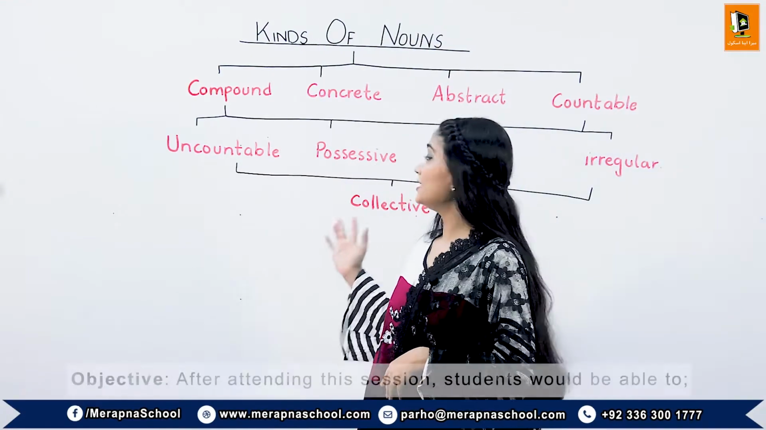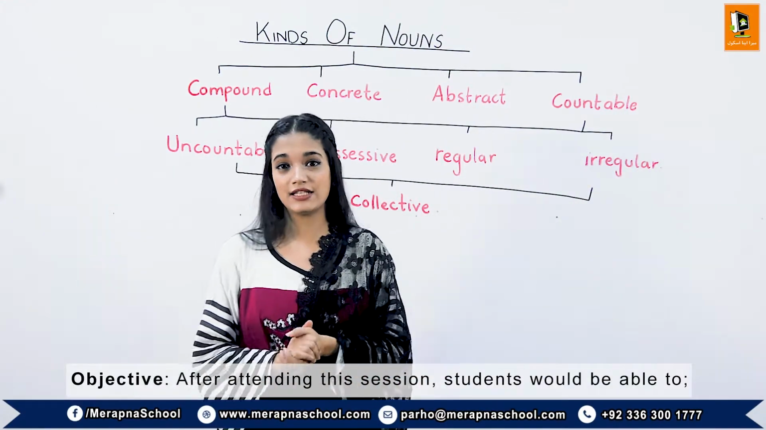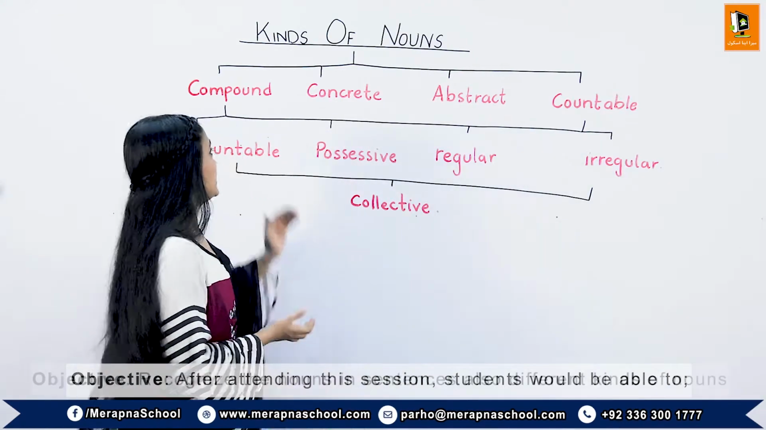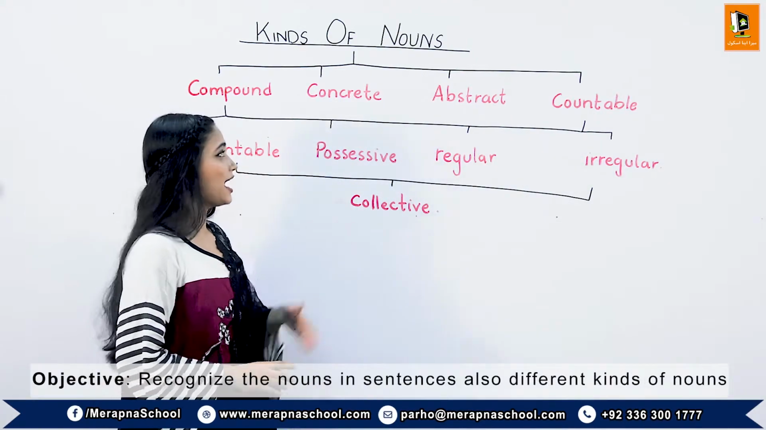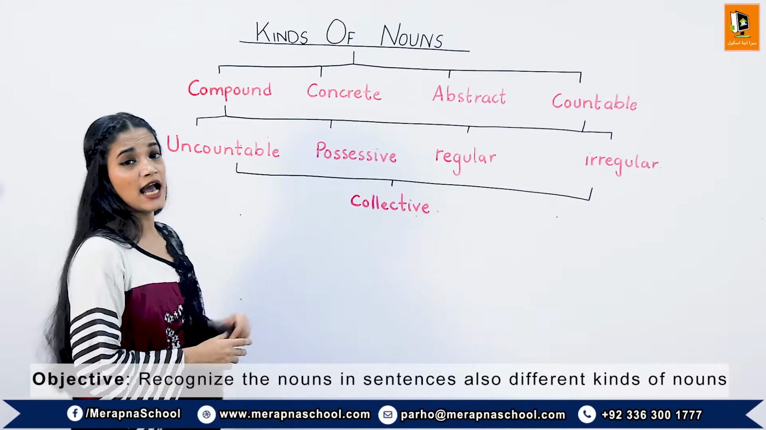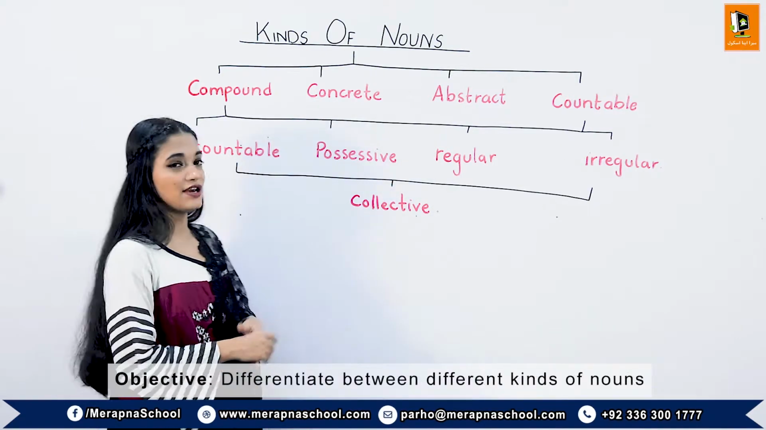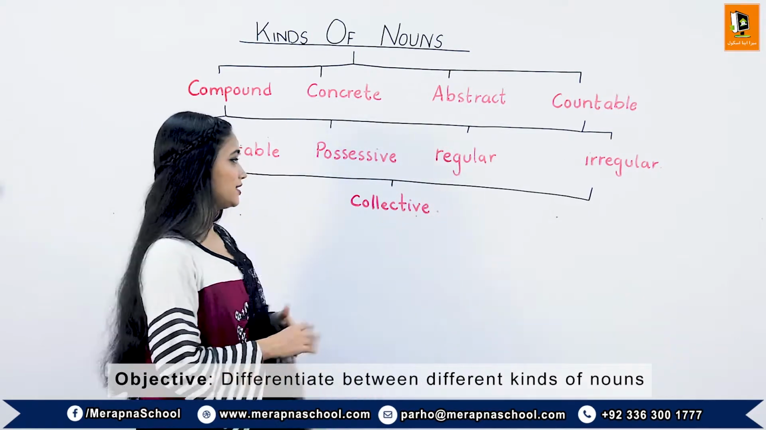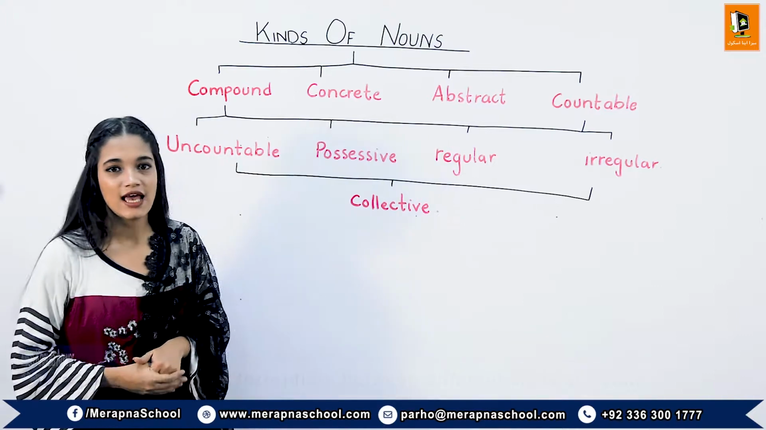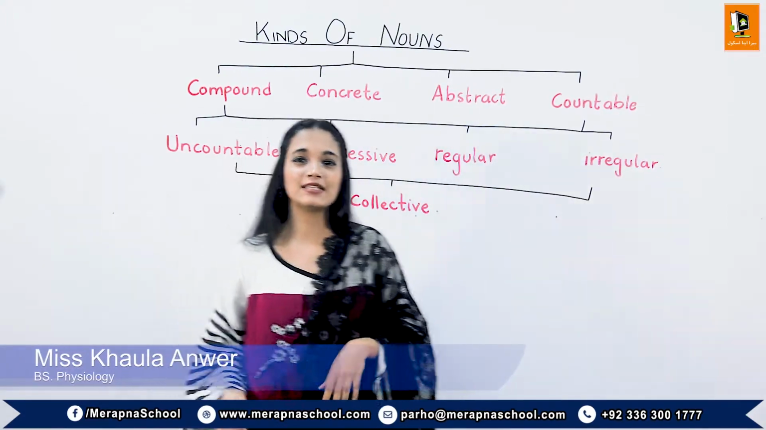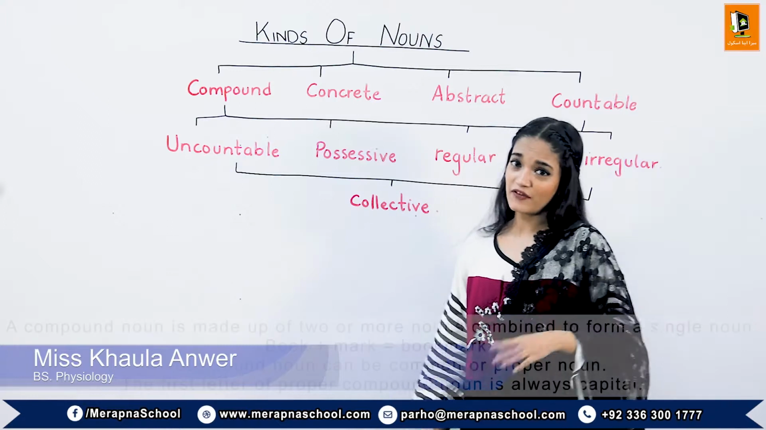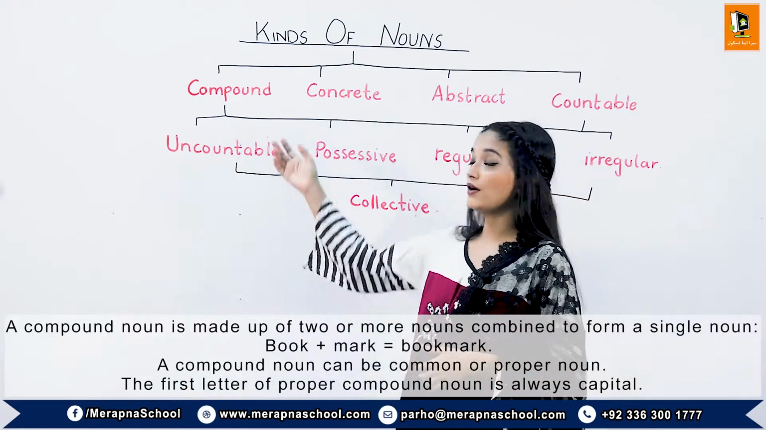Talk about kinds of nouns. There are different kinds of nouns like compound, concrete, abstract, countable, uncountable, possessive, regular, irregular, and collective nouns. Now we will talk about these kinds of nouns respectively. First we will discuss the compound nouns.